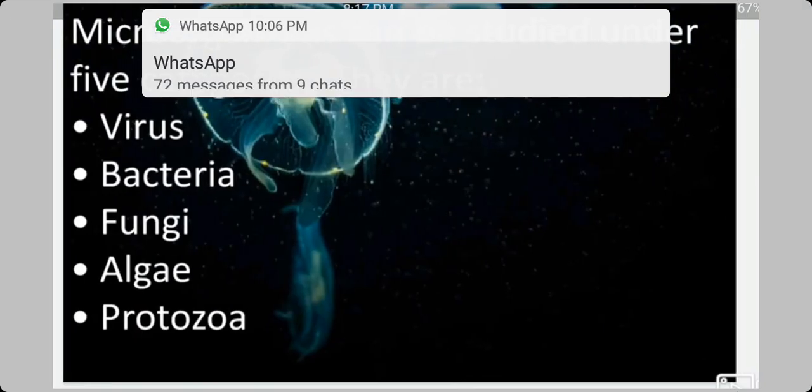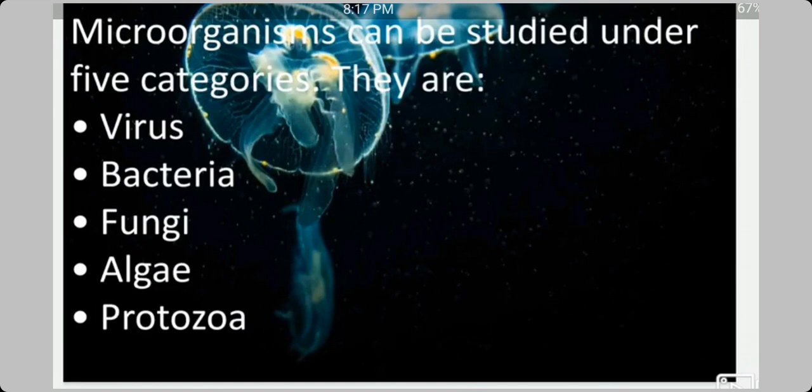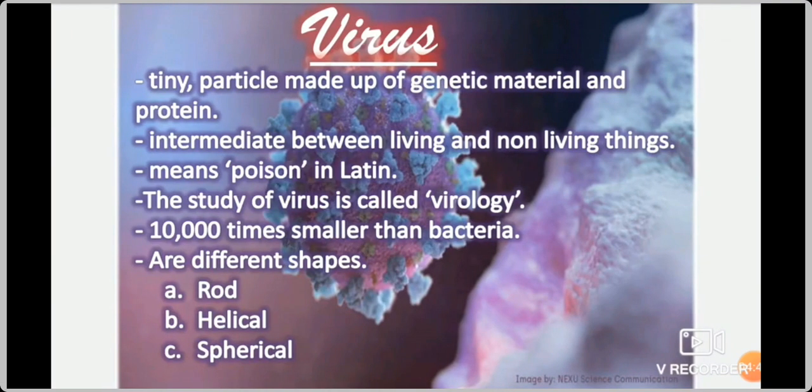Then microorganisms can be studied under five categories. They are virus, bacteria, fungi, algae, and protozoa. So, what are the five categories? Virus, bacteria, fungi, algae, protozoa. Let us study about them in detail. First, we are going to see about virus.